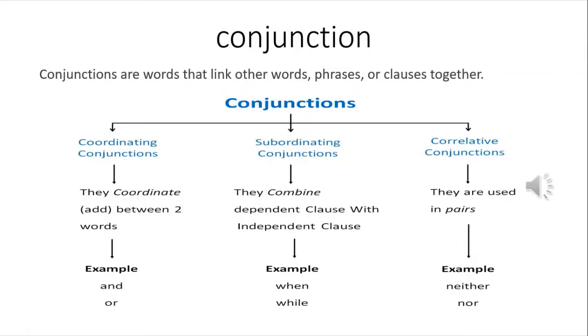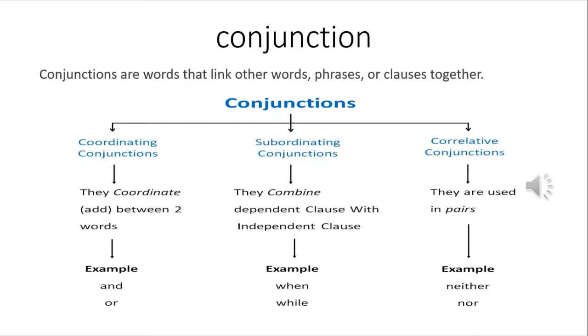Conjunctions. What is the meaning of conjunctions? Conjunctions are words that link other words, phrases, or clauses together. Here we can see they are classified into three groups. The first one, coordinating conjunctions. In other words, they coordinate between two words. Example: and, or. Next, subordinating conjunctions.